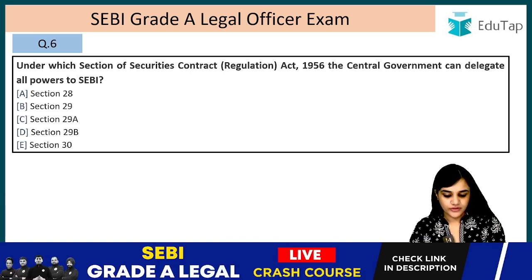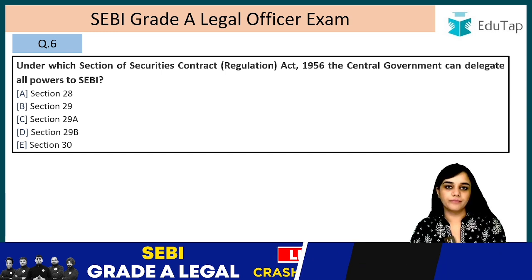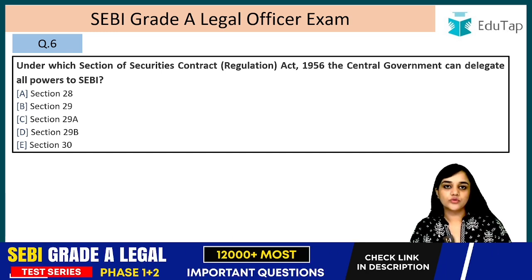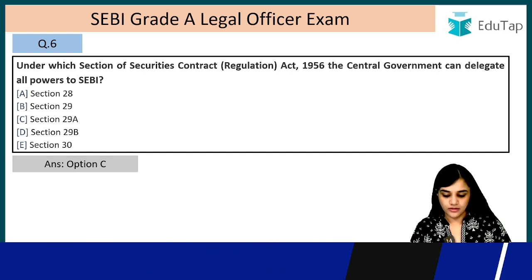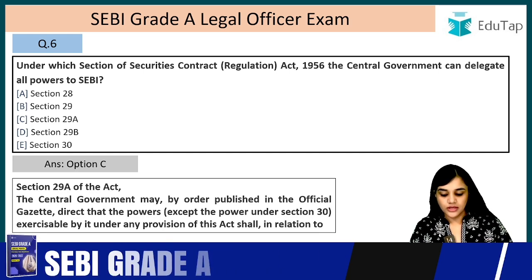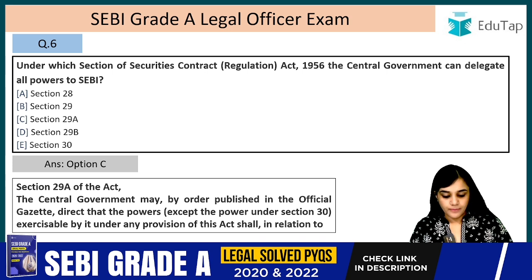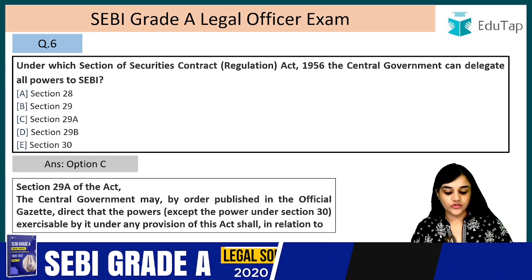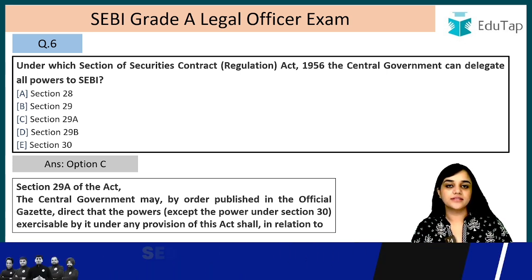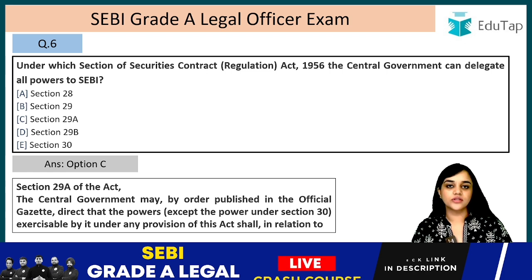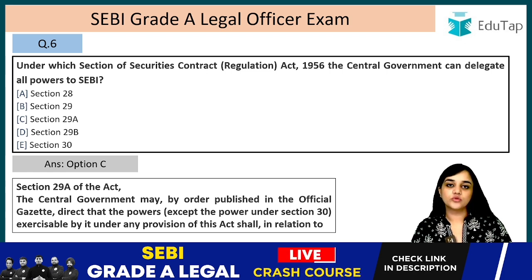Under which section of the Securities Contract Regulation Act 1956 the central government can delegate all the powers to SEBI? Okay. The answer to this is section 29A. Let's read this section. The central government may, by order published in the official gazette, direct that the powers, except the powers under section 30. Except the powers under section 30. So this means that section 30 is the exception to section 29A, right?